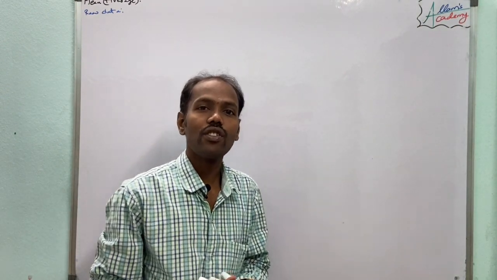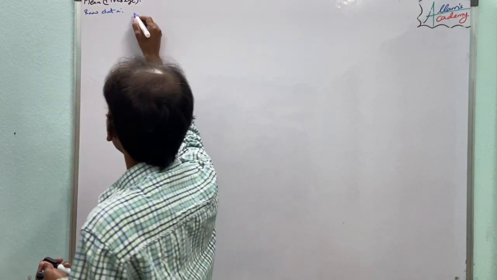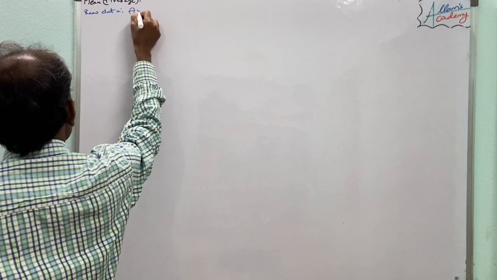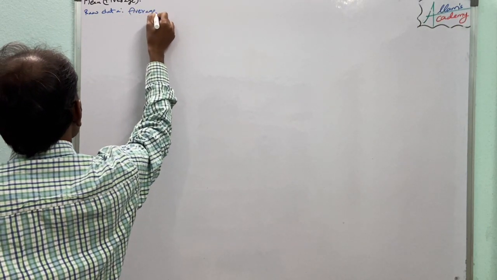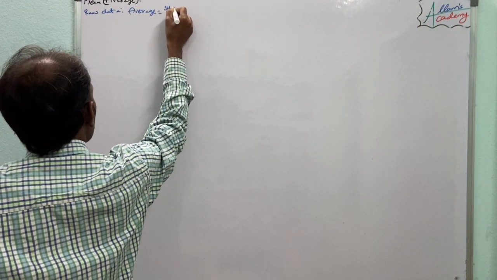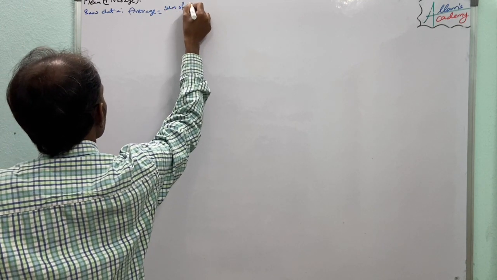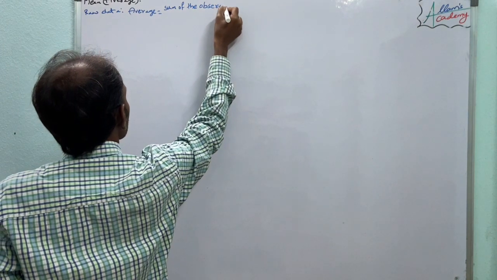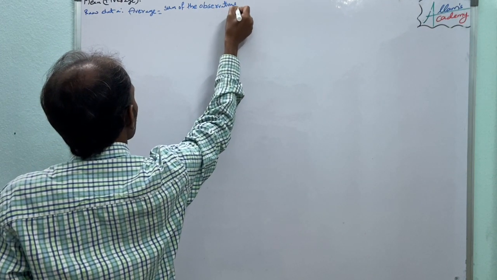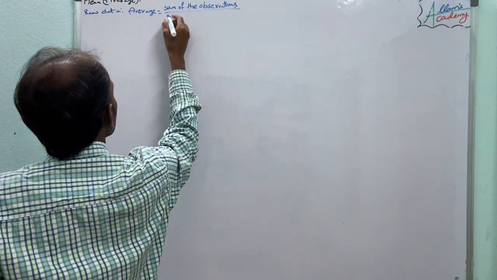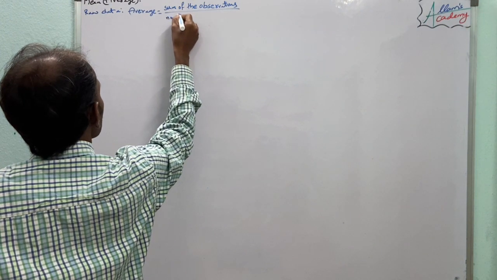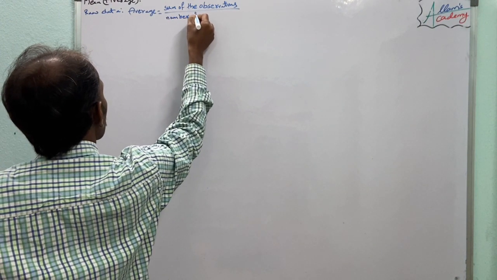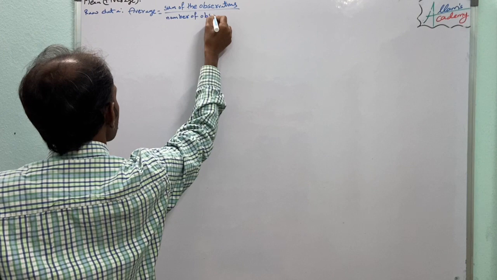We already know the average of data equals the sum of the observations by the number of observations.